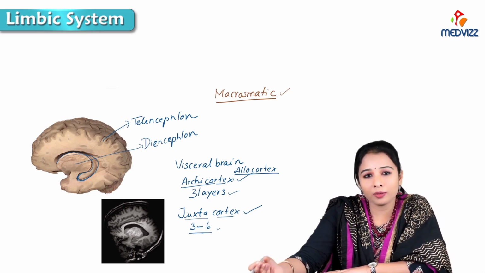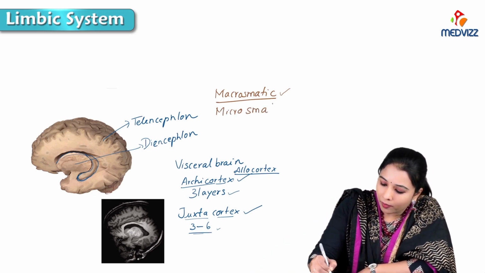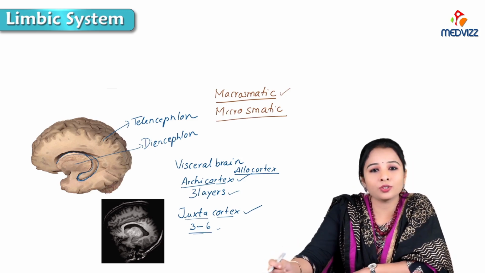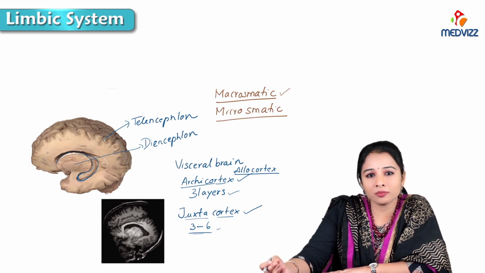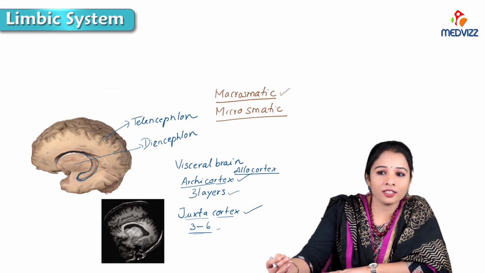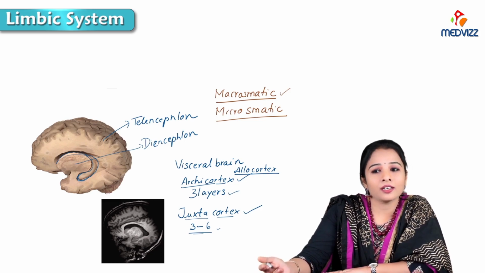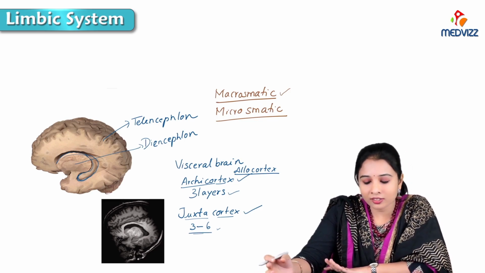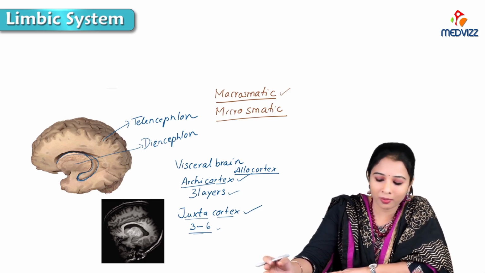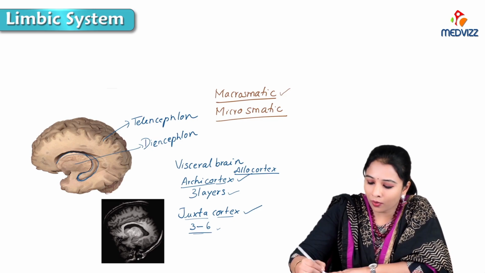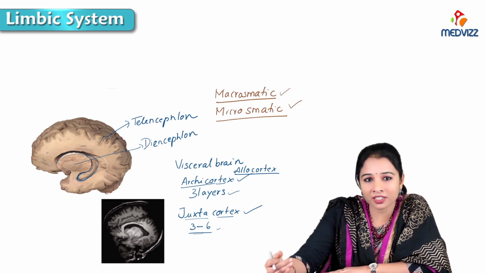But we human beings are microsmatic, where the smell sensation is rudimentary. The emotions of humans don't depend completely on smell sensation. Actually, it is like visual sensation and what we hear by auditory and somebody's touch. All these play a major role on the emotions of human beings. So we are microsmatic. Let's see the description of each component that we just saw.